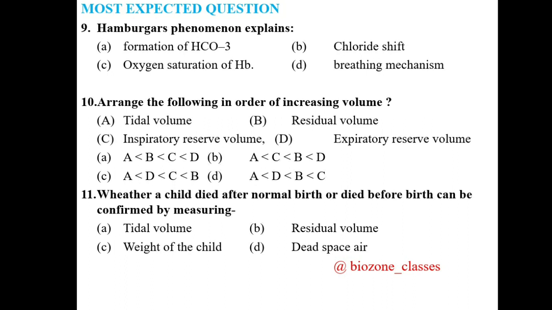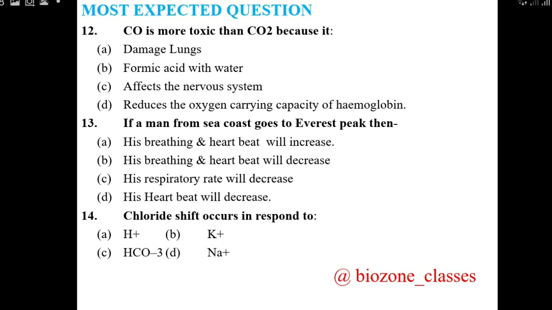Now we come towards question 12, that is, carbon monoxide is more toxic than carbon dioxide because it damages lungs, forms formic acid with water, affects the nervous system, or reduces the oxygen carrying capacity of hemoglobin. So the correct option for question 12 is D, that is, carbon monoxide actually permanently binds with hemoglobin and it reduces the oxygen carrying capacity of hemoglobin.